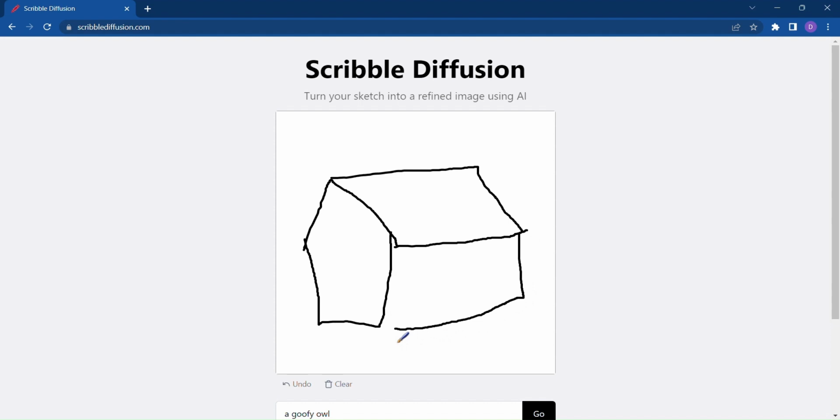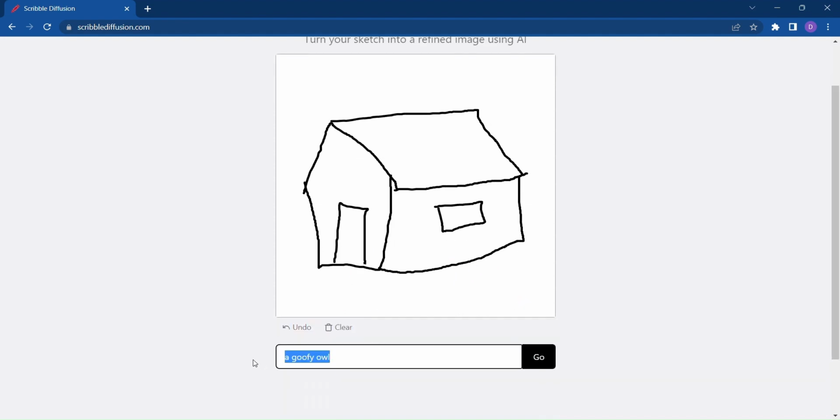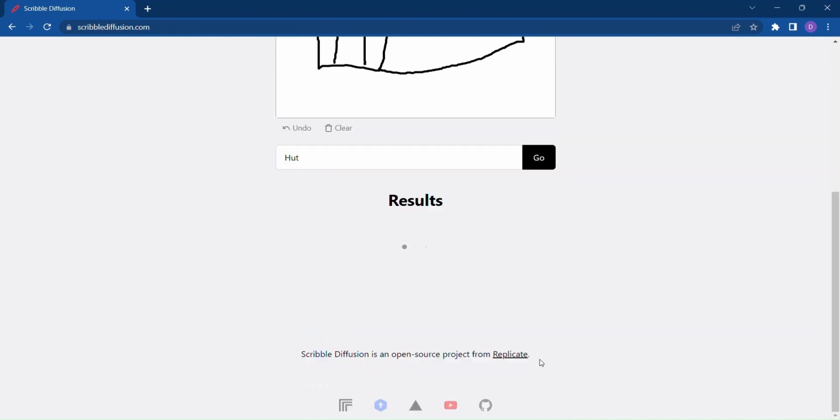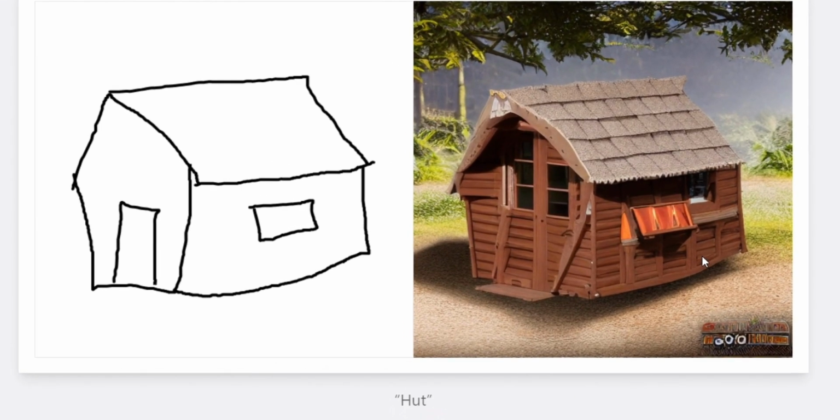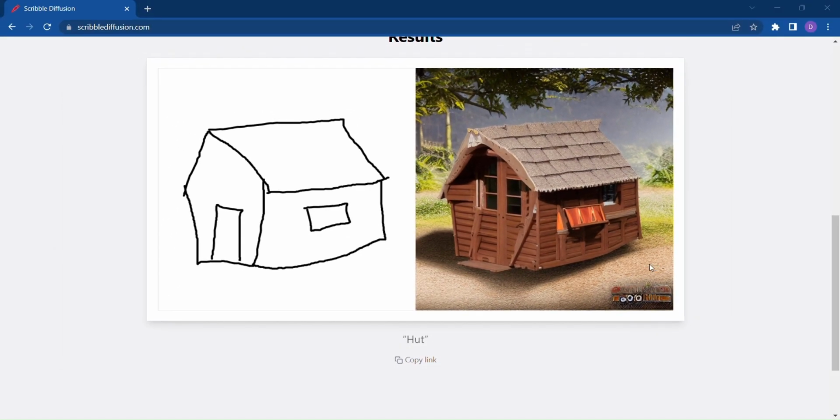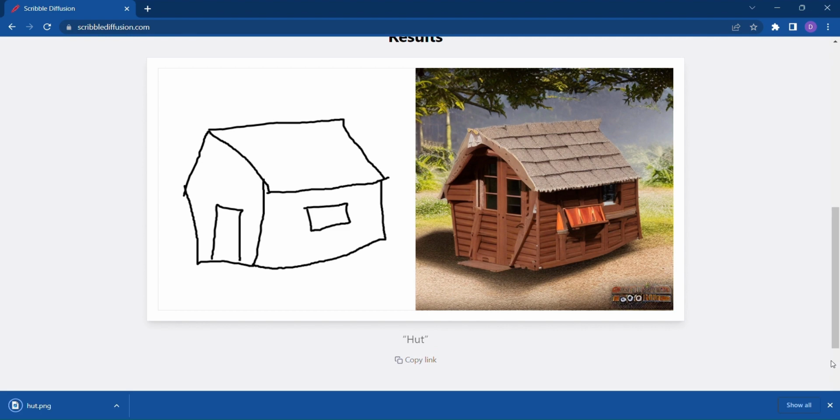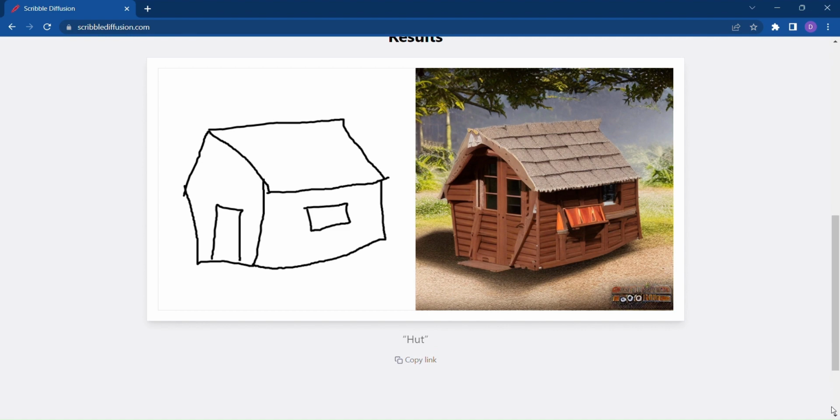But here's where it gets exciting. Scribble Diffusion analyzes your sketch, understands your vision, and uses the power of AI to generate a refined image that captures the essence of your creation. It's like having an artist's assistant right at your fingertips. Simply right-click on the image and save it to your device, and let your artistic ideas flow.